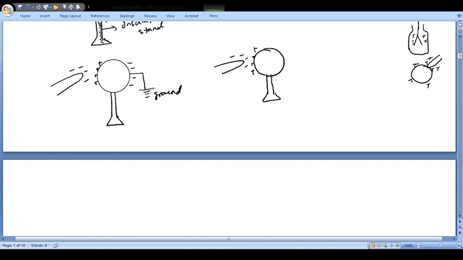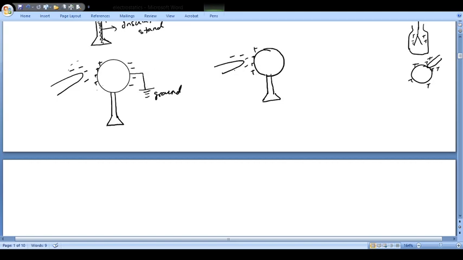Why could these positive charges not go to the ground? Because they are attracted by the force of attraction from this side. From this side, if you see, they are attracted by this negative charge, and therefore this negative charge is not letting this positive charge go to the ground, and therefore only the negative charges here will go to the ground.